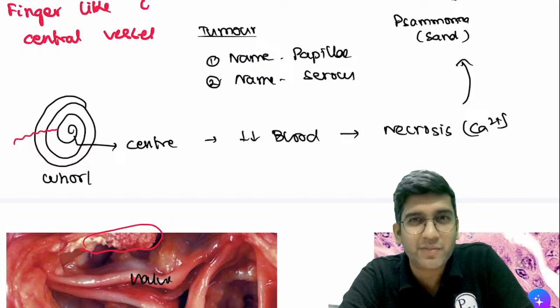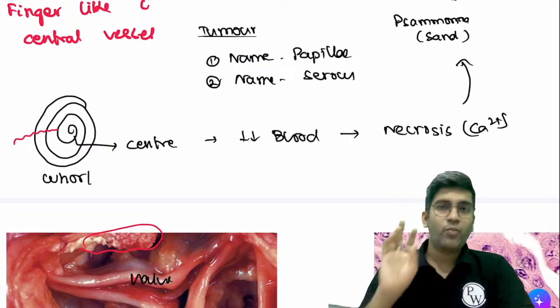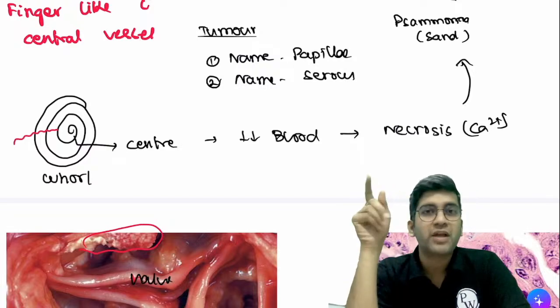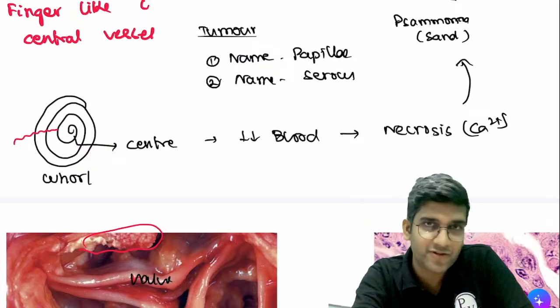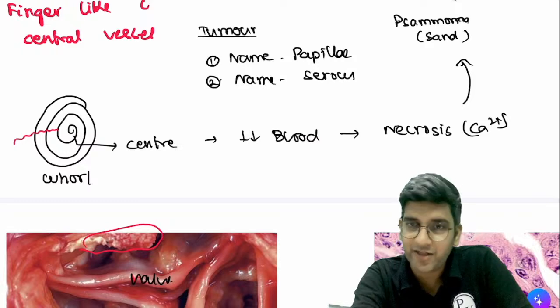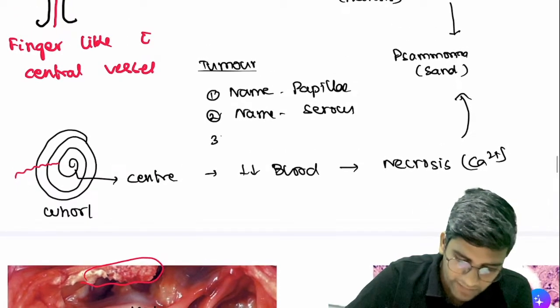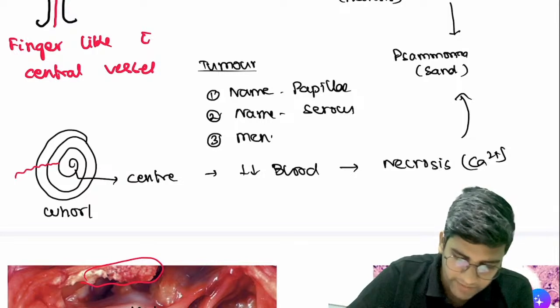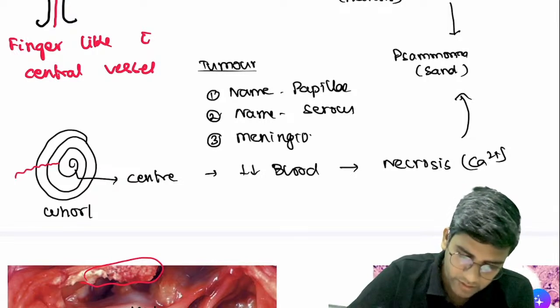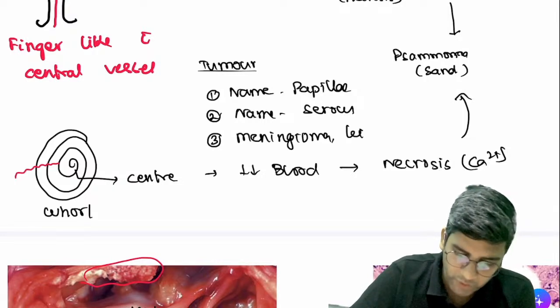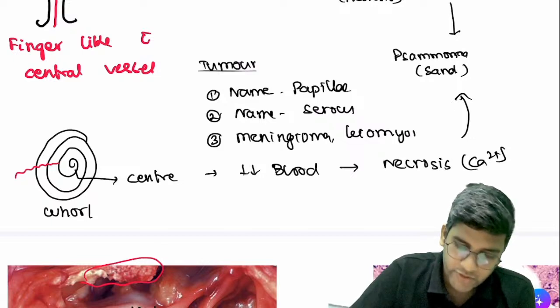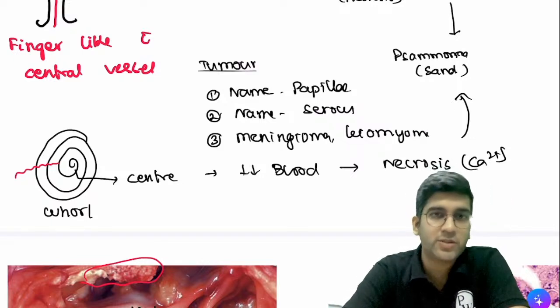I'm sure you are coming from the PSM square, right? PSM square is for an exam. It's not for concepts, right? So only which is papillary will have. Papillary cystadenoma will have, not everything else. Okay, Ram Sarji. So here again, whirled appearance is there in two tumors. One is meningioma, the other is leiomyoma. Fine. So these two will definitely have Psammoma bodies, right?